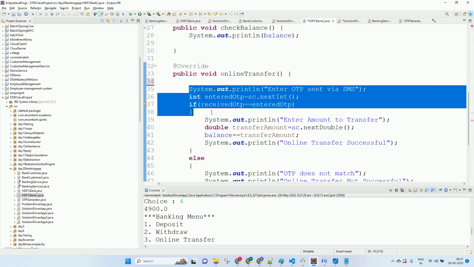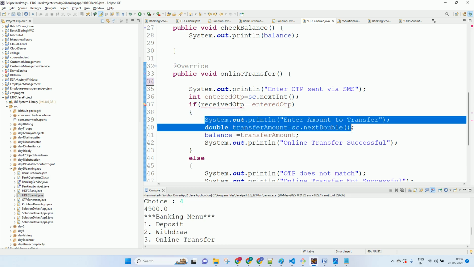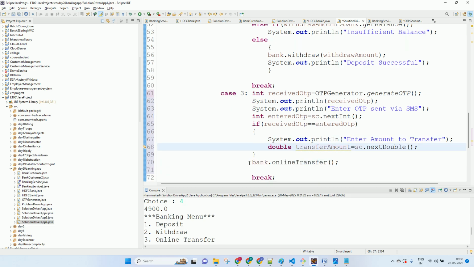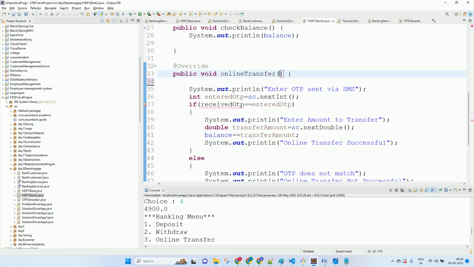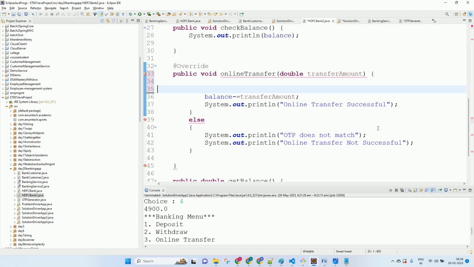So that also will come over here. Once this is generated, then you will say enter the amount to be transferred, and then you will call bank dot online transfer and pass the transfer amount to the method. So now this will take a double transfer amount, and all this has been moved into that, right? Now this is not deducted over here. So now this amount we just have to transfer.